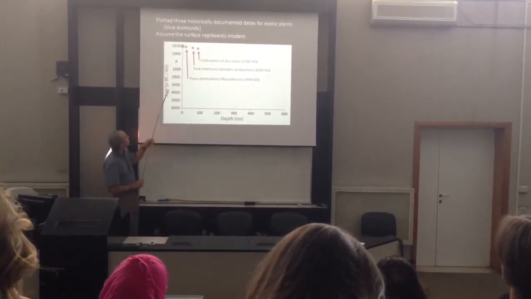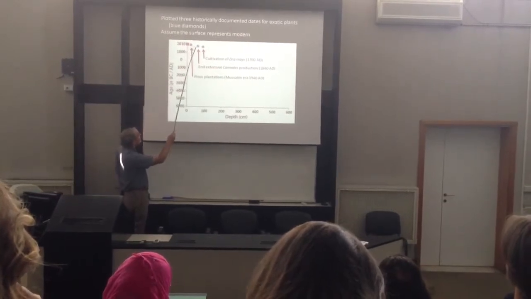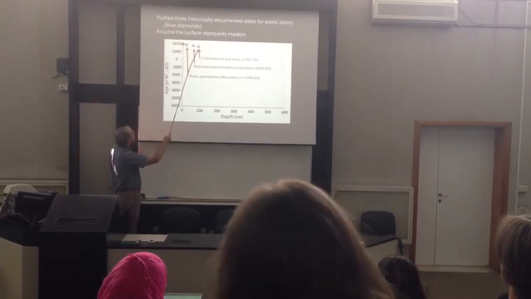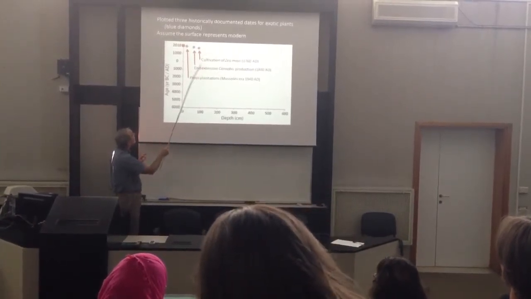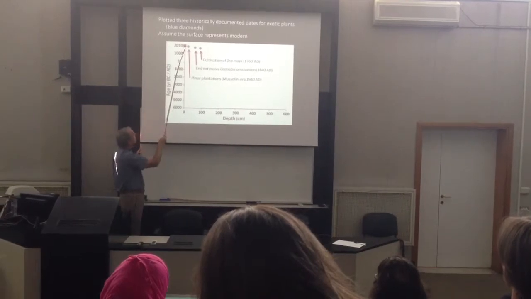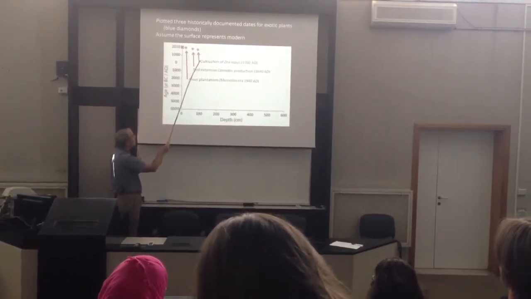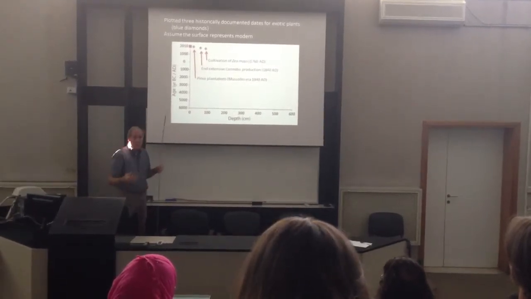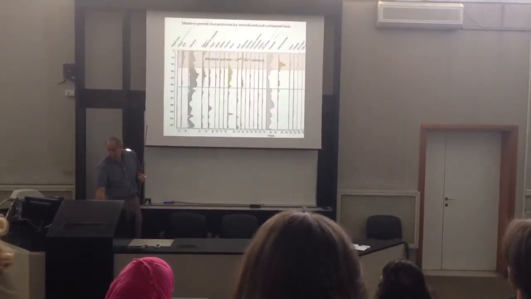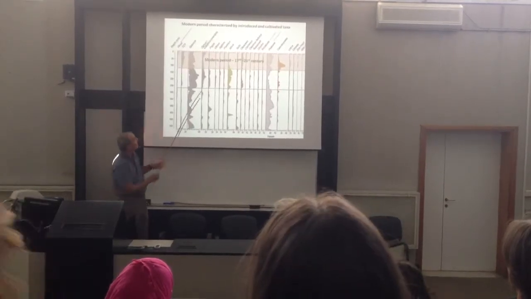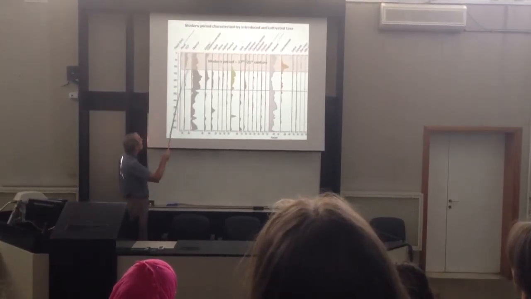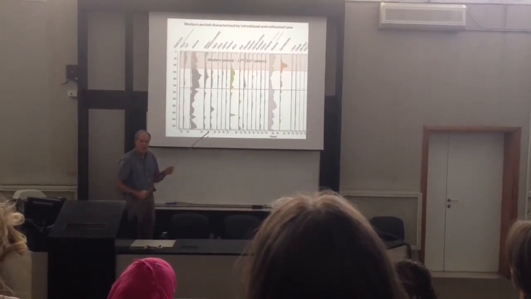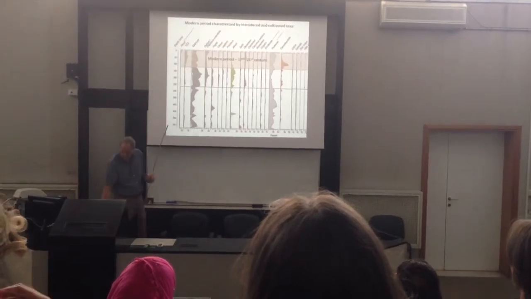So if you replot these, they make actually a pretty good, consistent line for sedimentation rates. And if we assume that the surface is modern and not 1,000 years old, which is a good assumption, and we place each of these in order, we get a very good representation of the modern period. And so we use those data to specify that this upper section represents the modern period, at least the 17th to the 21st century. That we're comfortable with. Okay.